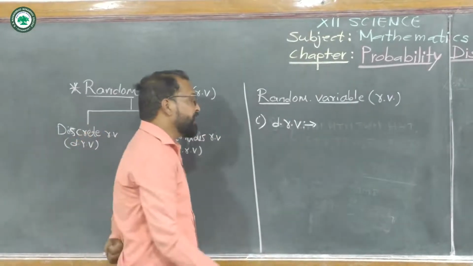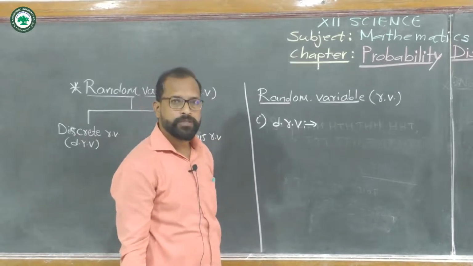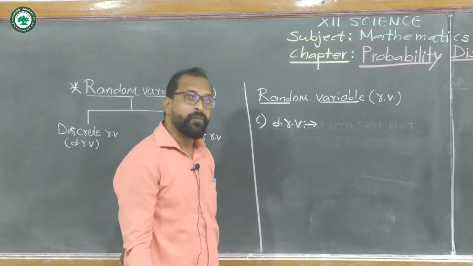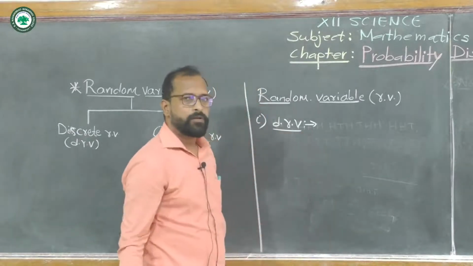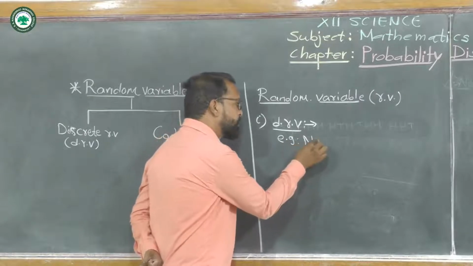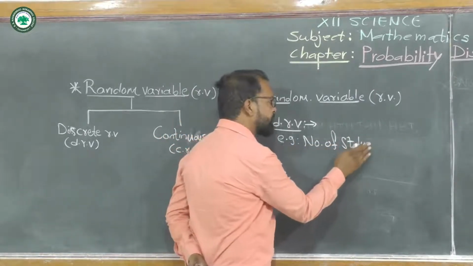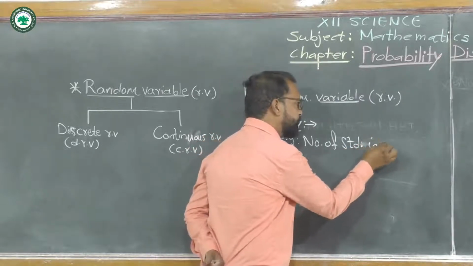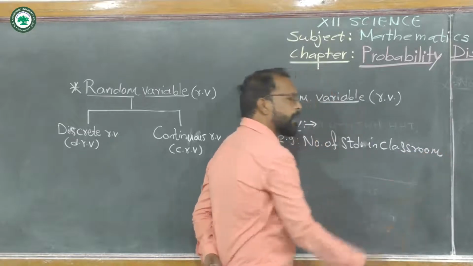Now a random variable which takes some specific values is called a discrete random variable. For example, the number of students in a classroom.